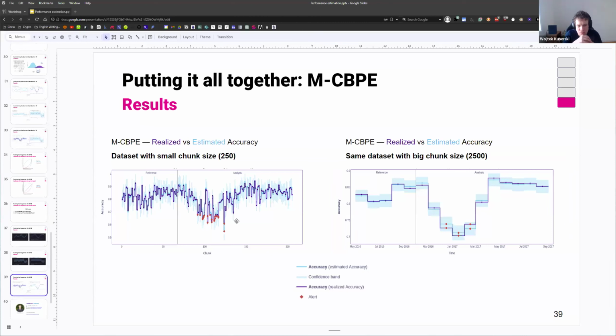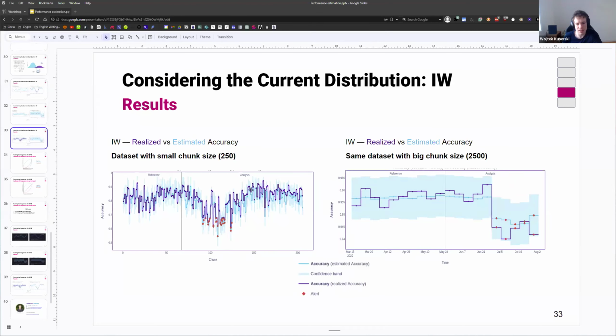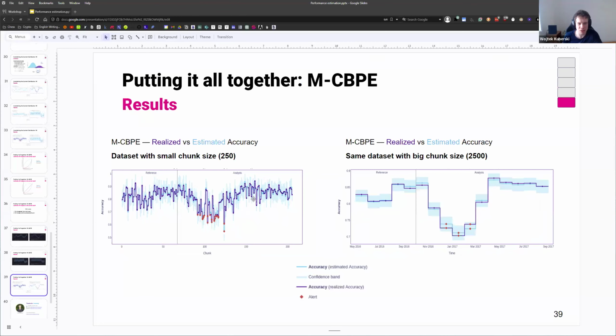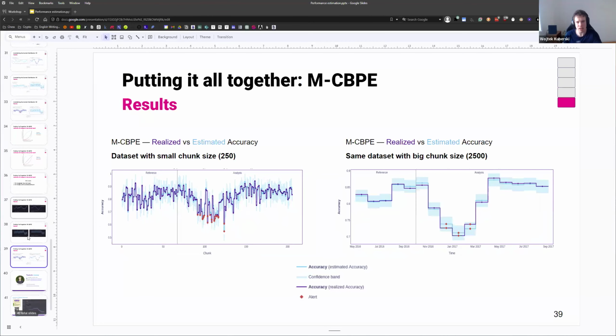Let's see if we managed to solve our second problem, which is small data, which was a big problem for importance weighting. And again, we did. We see that there is basically a perfect fit between the estimated and realized performance. If you compare it with this here, you can see that there's basically no overlap between the teal and dark blue lines, whereas here the overlap is basically perfect. And that is really it.